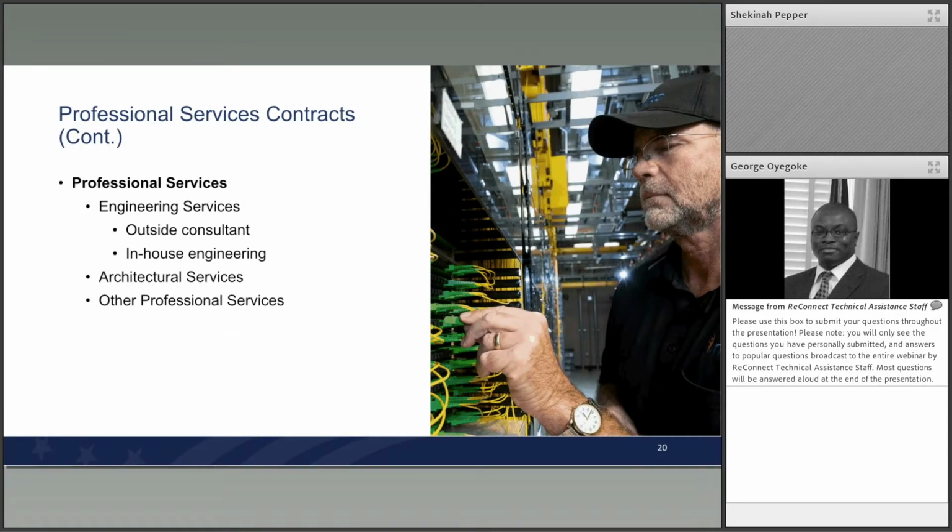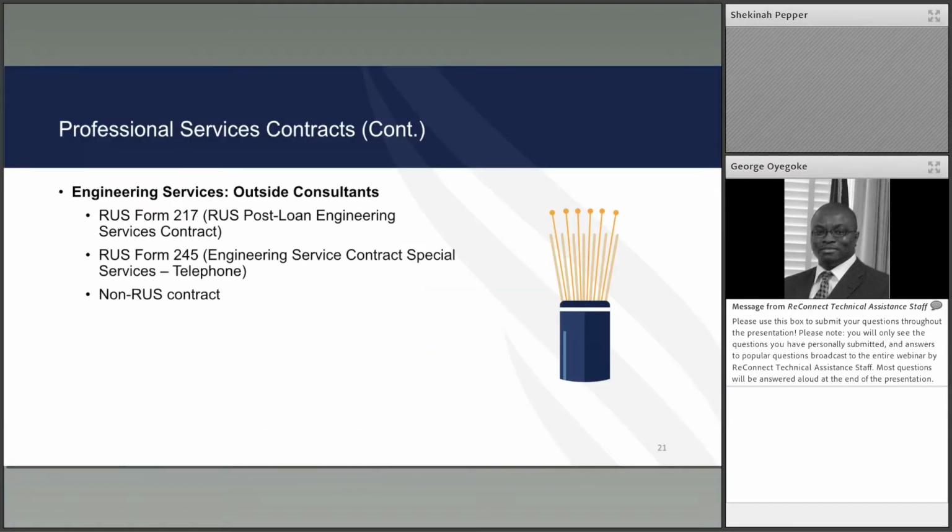For professional services, we've subdivided this section into when awardees are using outside consultants, using in-house qualified staff, architectural services, and other professional services. So I did mention this a little bit earlier. When using outside consultants, the 217 form is the standard RUS engineering services contract that is used.